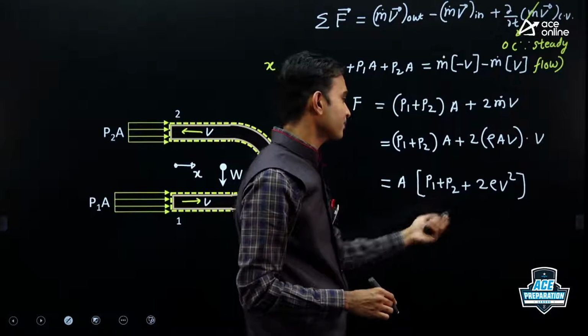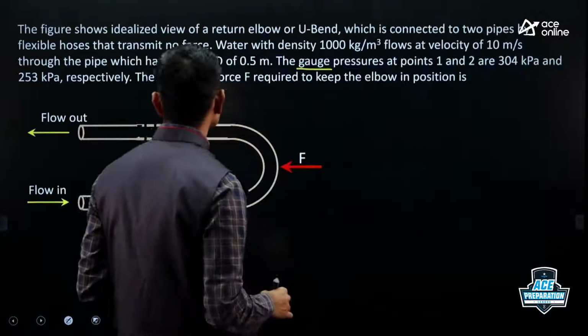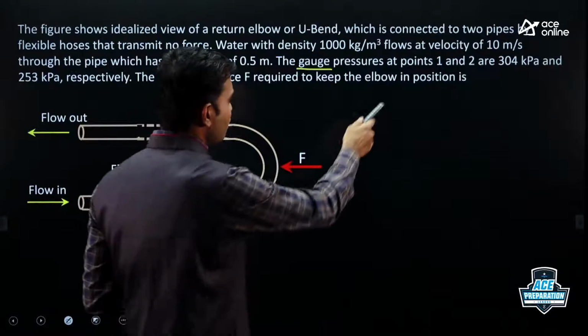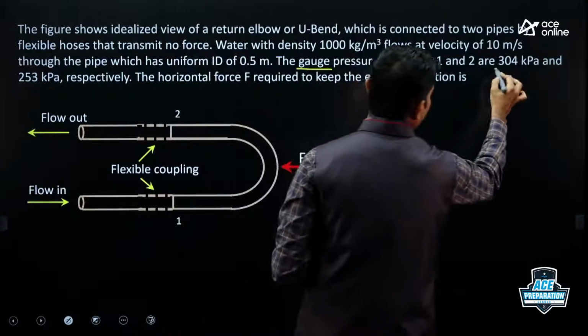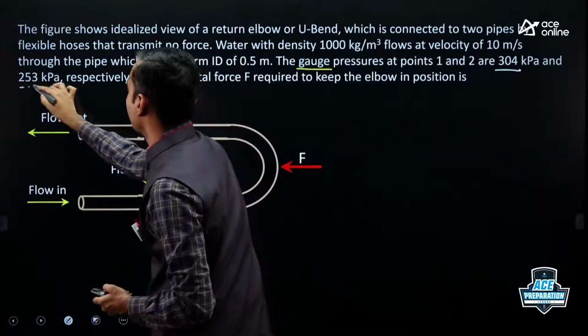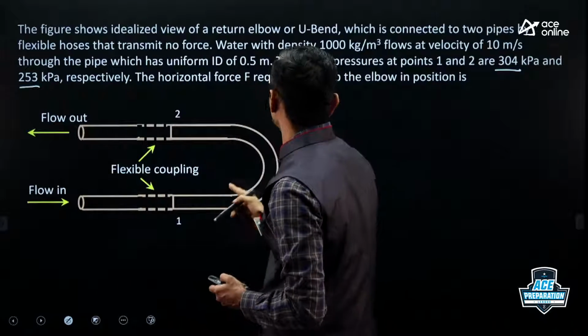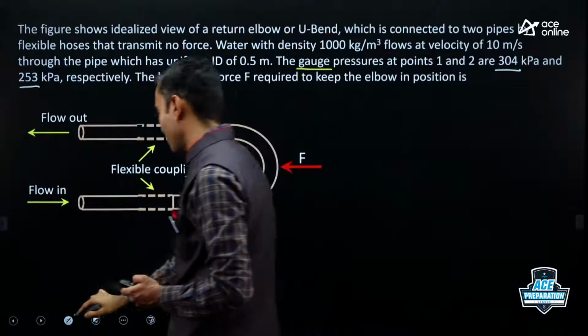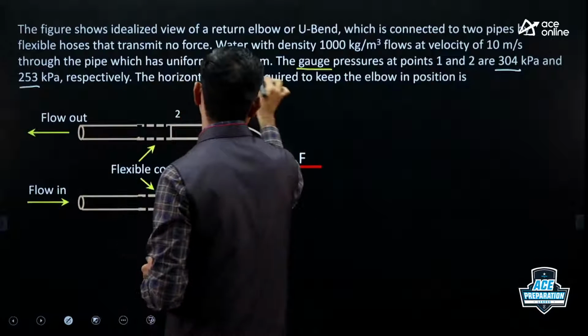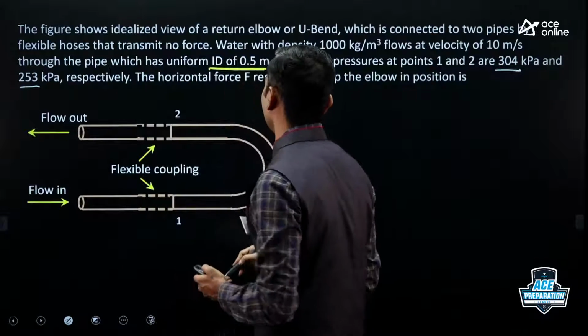P1, P2 is given. So P1 is 304 and P2 is 253. Area is not given but diameter is given. Here ID means inner diameter. Inner diameter is given 0.5.